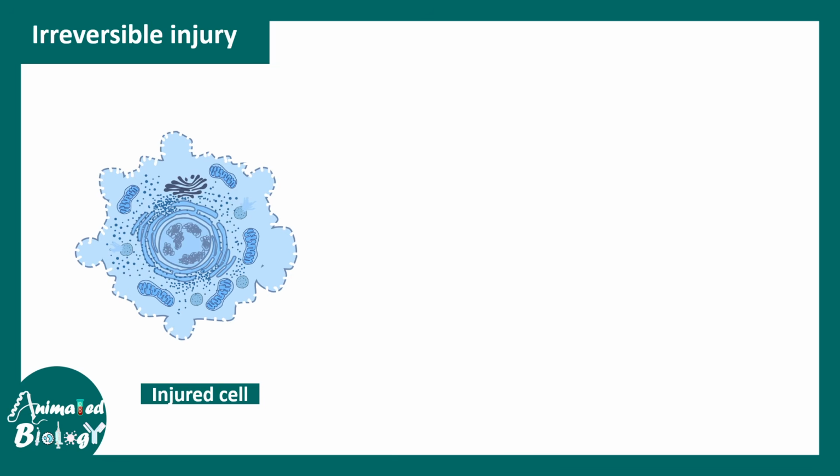Now let's talk about irreversible injury. In this case, nuclear degradation happens, meaning not only condensation, but the nucleus gets totally degraded. The nuclear material, the DNA or RNA, is totally degraded by endonuclease activity.